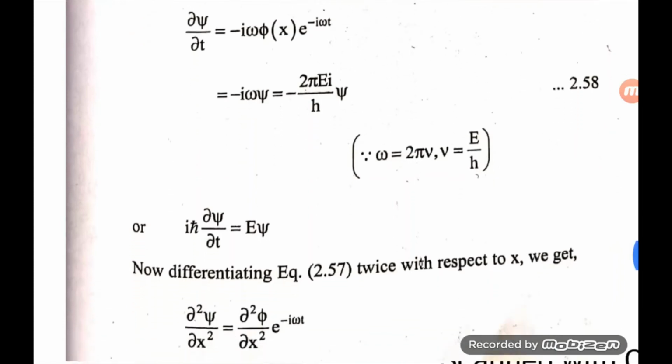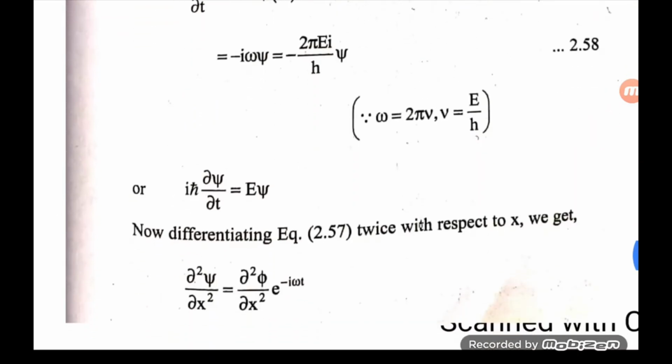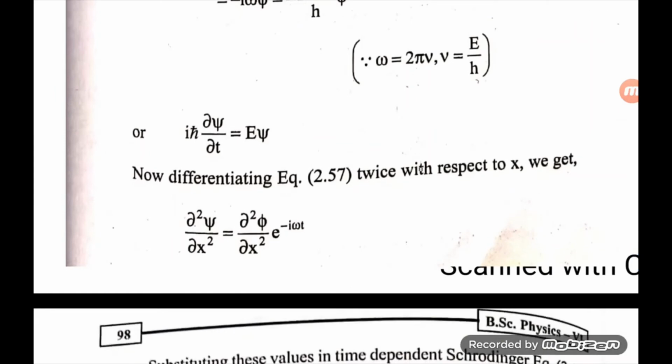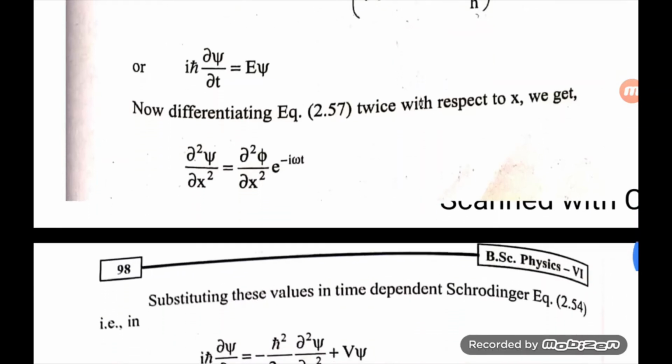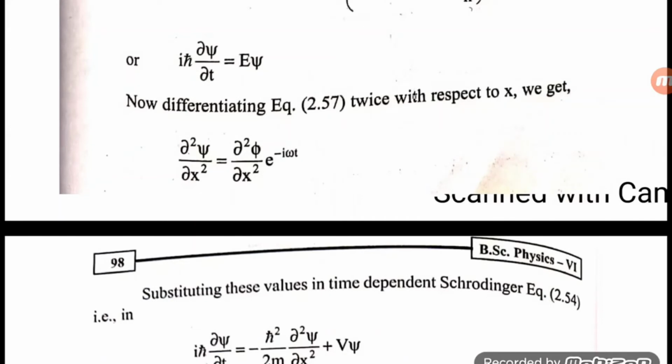Now differentiating the 2.57 equation with respect to x, dou square psi by dou x square is equal to dou square phi by dou x square e power minus i omega t.